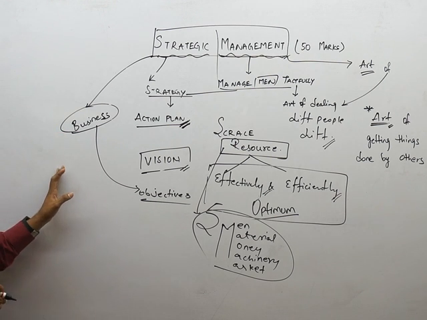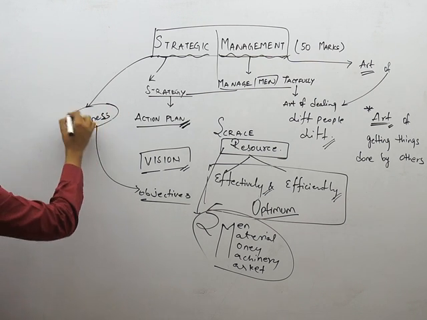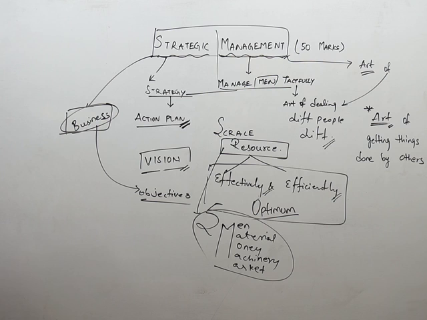So this is what strategic management is all about: strategy and management, and how to go about managing a particular business. Right. I introduced a new term to you called business. So what is that business? What will we be doing in the business? How will we be doing that? These are all some of the points that we need to understand.